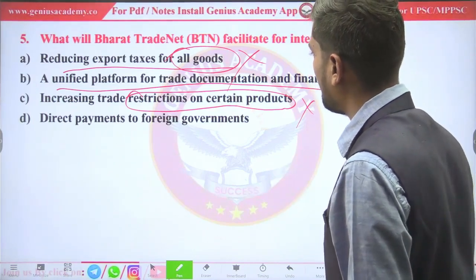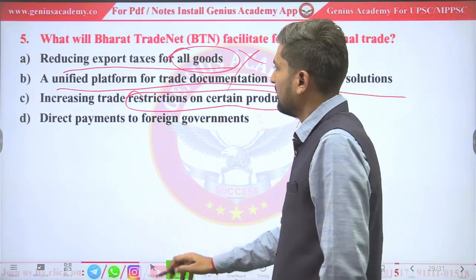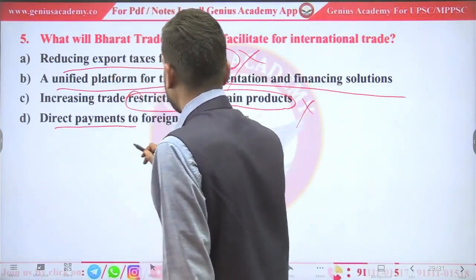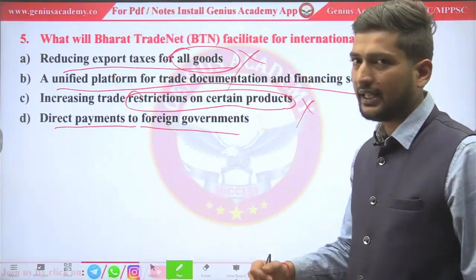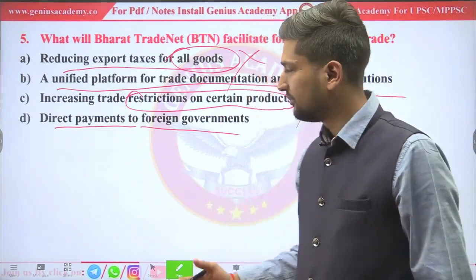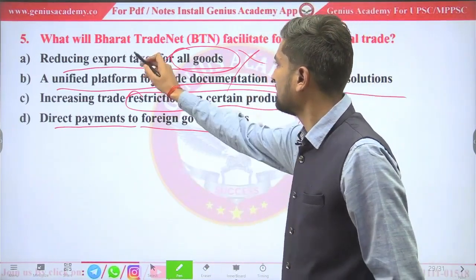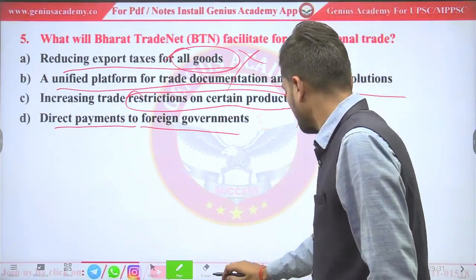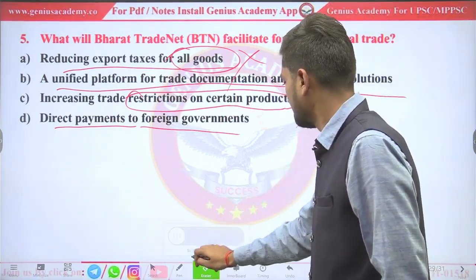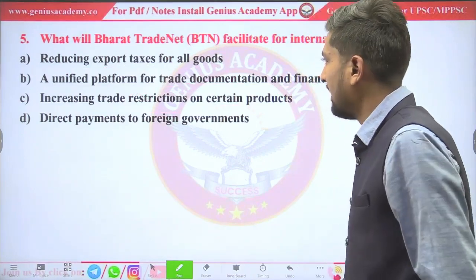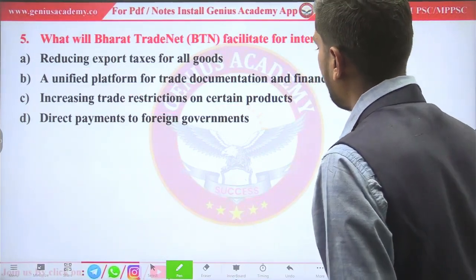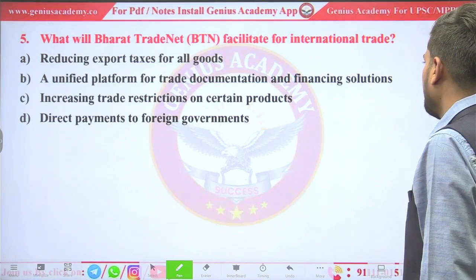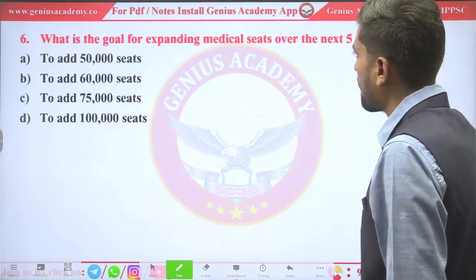Direct payment to foreign government. It also can't be the answer. Why would government provide direct payment to a foreign government? There has been no relation with Bharat TradeNet. So what will be the answer? Answer will be B, a unified platform for trade documentation and financing solutions.